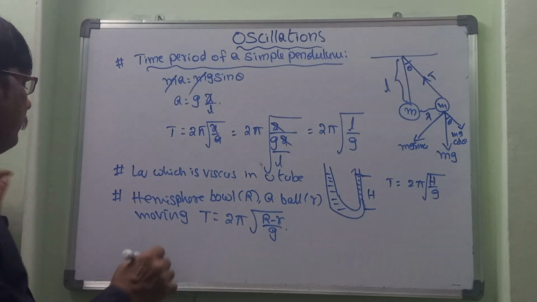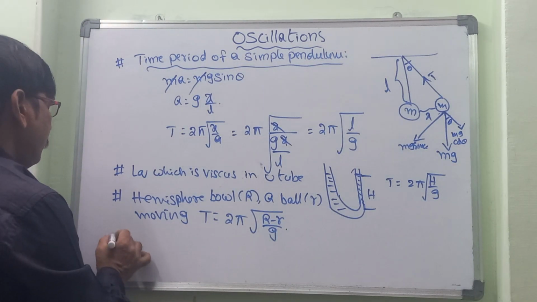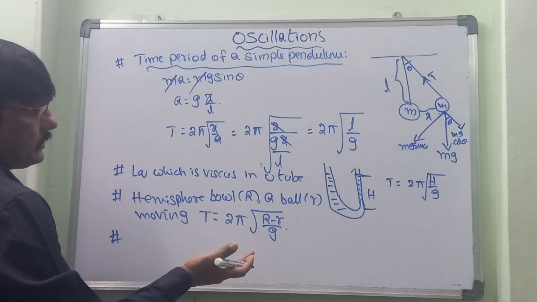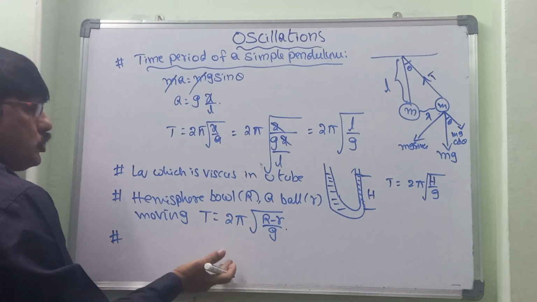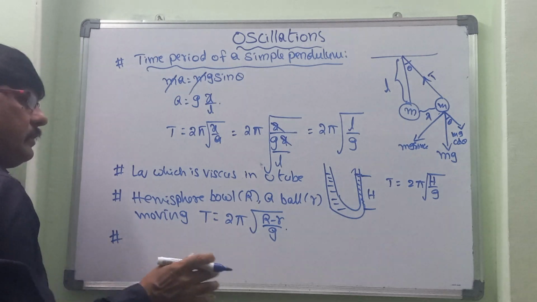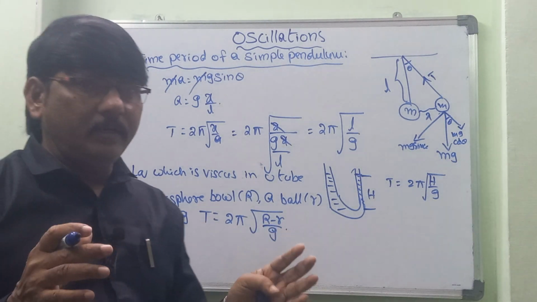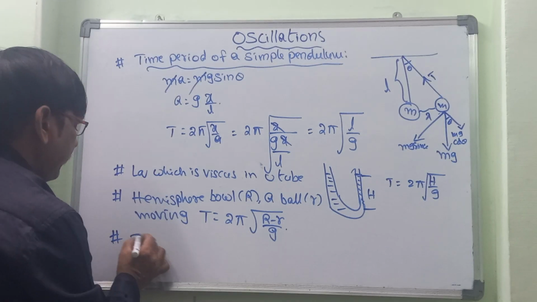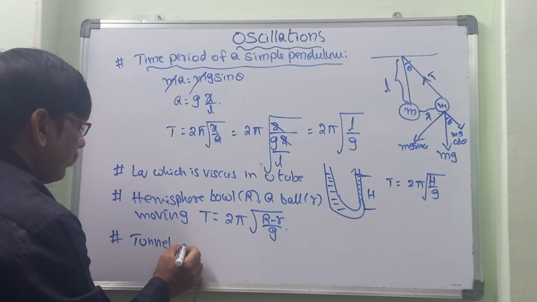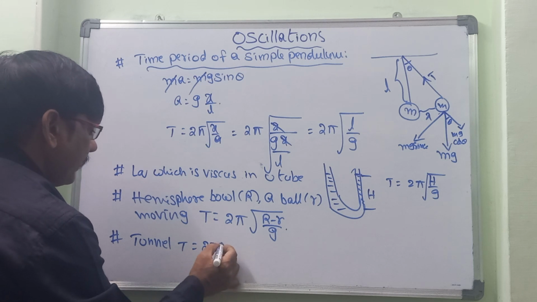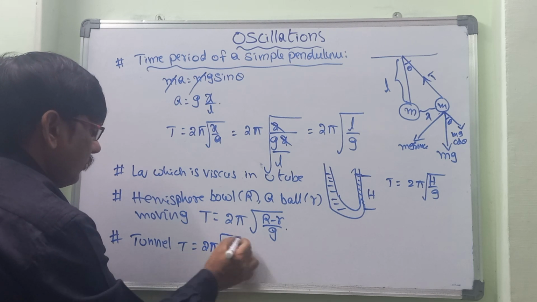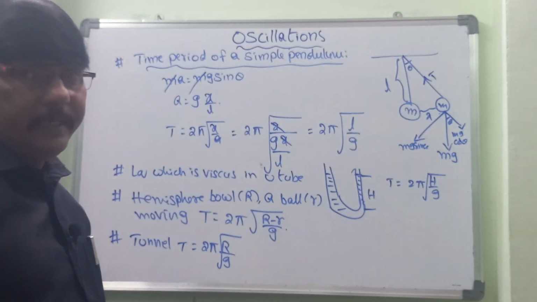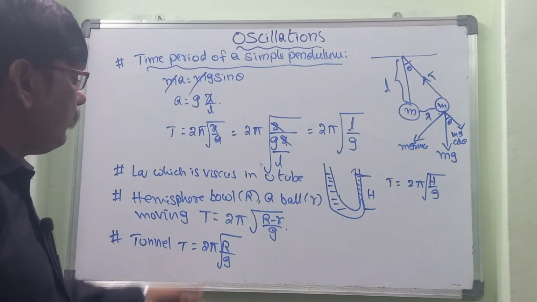This is the straight formula we can consider. And afterwards, now again we can consider about this. Here the object is, suppose we take a tunnel. If an earth tunnel is there, and a ball is going through that tunnel, in such case the formula is T equal to 2 pi root of R by g, where R is the radius of the earth. So if the object is traveling through the tunnel, we can use this formula.